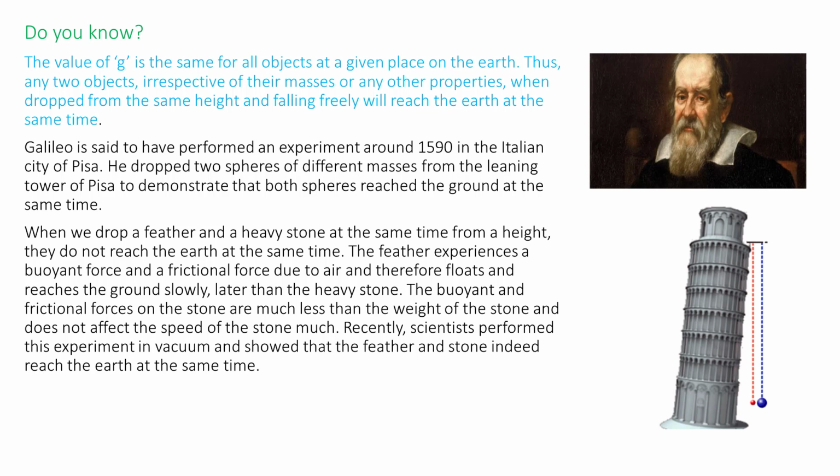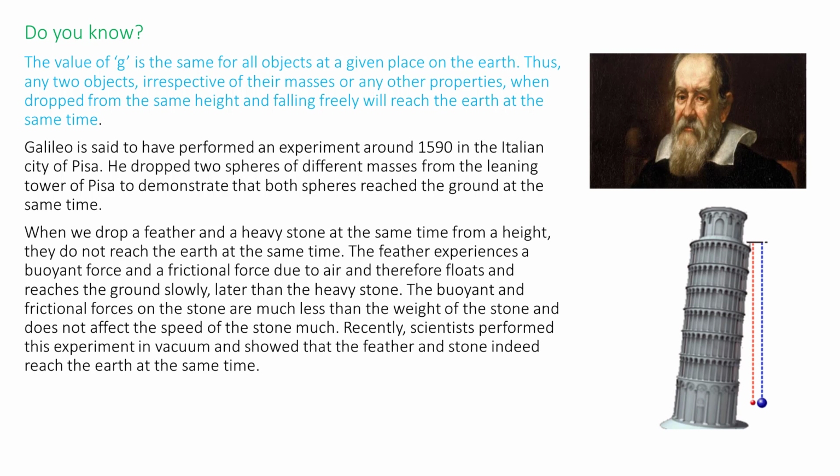When we drop a feather and a heavy stone at the same time from a height, they do not reach the earth at the same time. The feather experiences a buoyant force, that is an upward force, and a frictional force due to air, and therefore floats and reaches the ground slowly, later than the heavy stone.